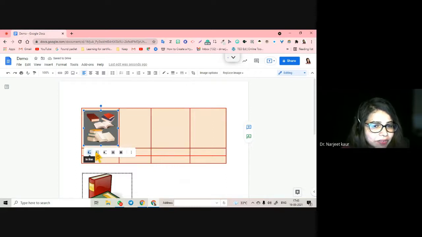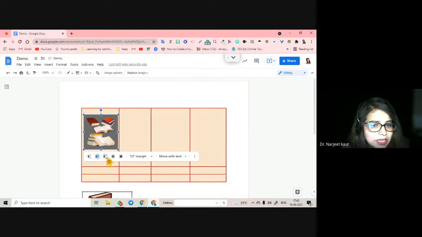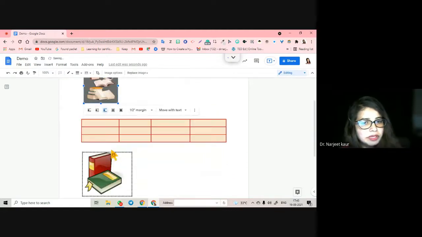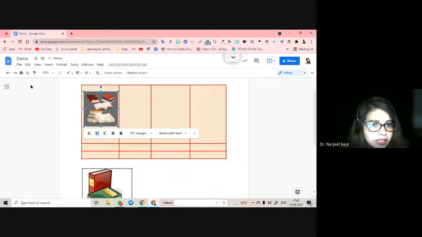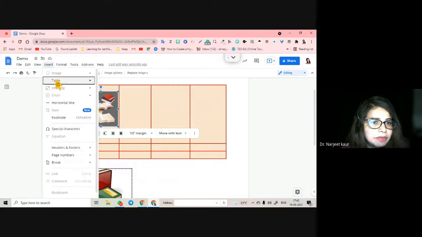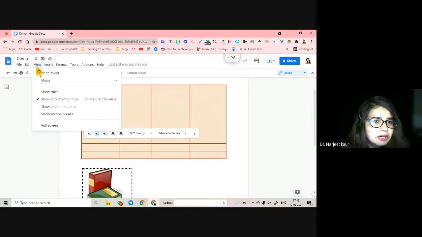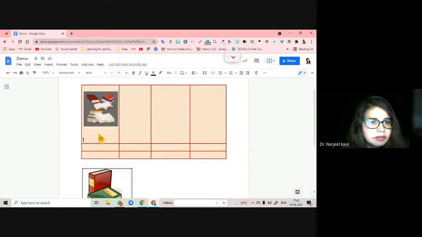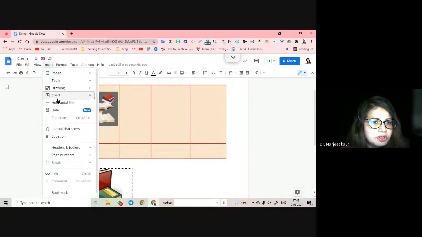This is in line with the text, this is wrapping with the text, this is breaking with the text, makes it go outside. All right, it makes it go outside the table. And now if you write anything, if I insert anything, for example, if I insert text, say here, if I want to insert text, a text box or a text.